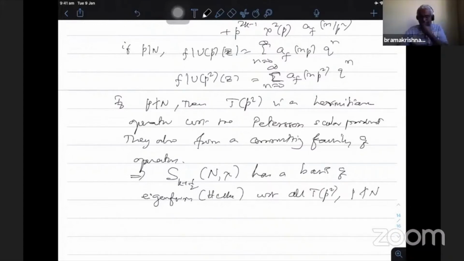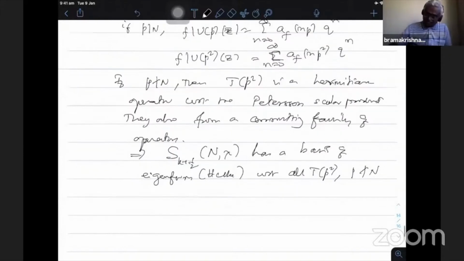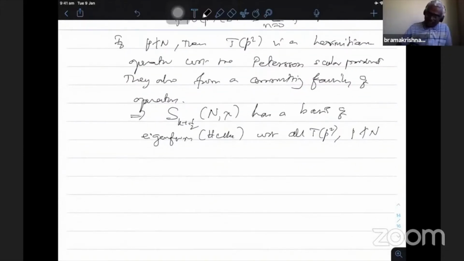Okay, so if I take any level N, I think we cannot have a basis with respect to all Hecke operators. However, when p does not divide N, I can always find a basis. So with this background, Shimura now assumes, for the moment, that the space has a basis with respect to all Hecke operators.